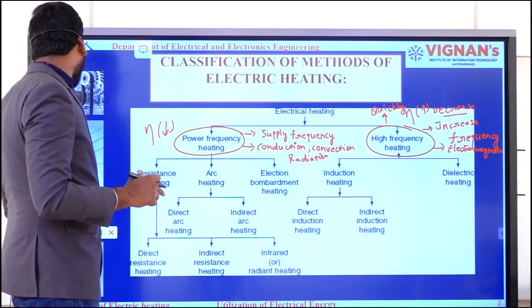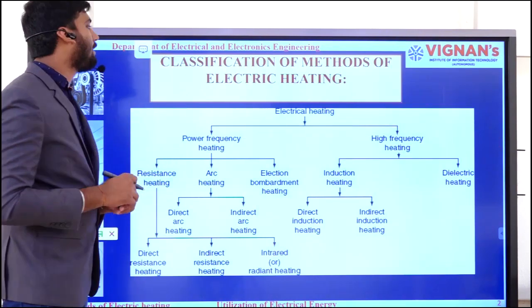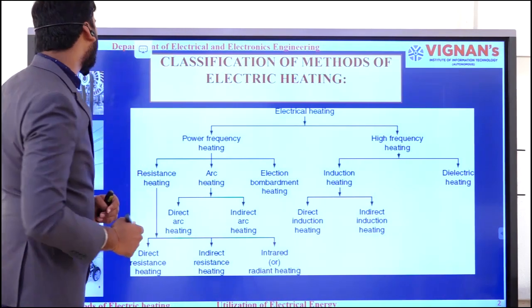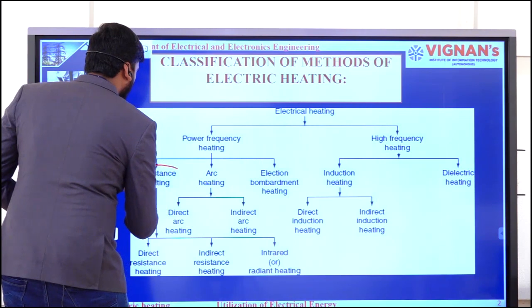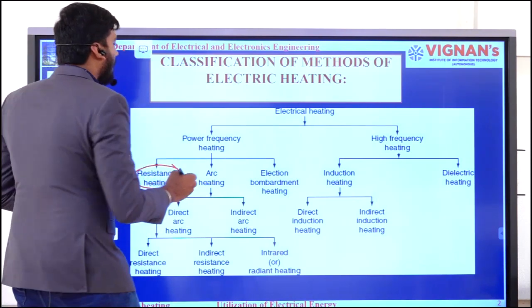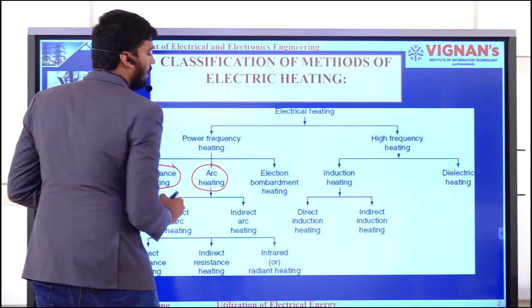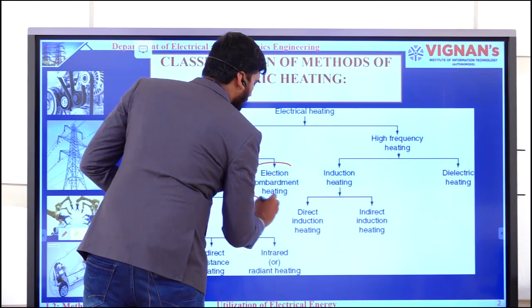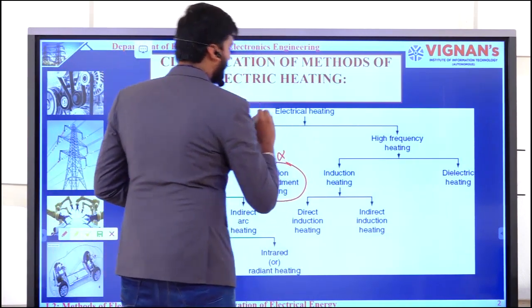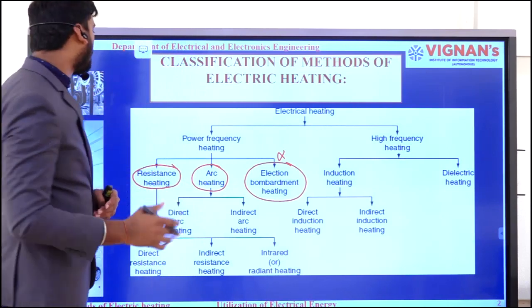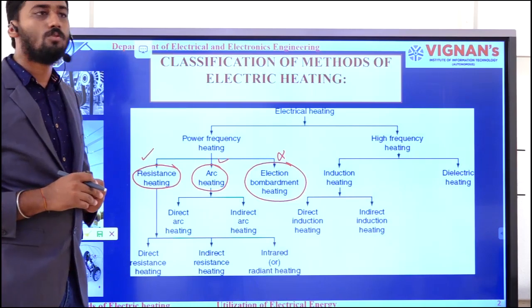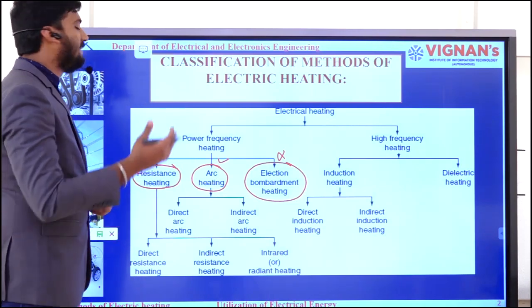Under power frequency heating as well as high frequency heating, we have subcategories. Those are resistance heating, arc heating, and the third one is electron bombardment heating. This was not there in your syllabus. In your syllabus, we are going to discuss these two heating techniques.